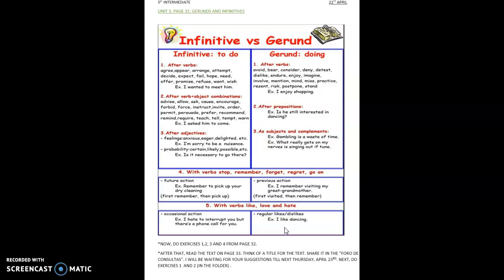Okay, then you go to number 3. You have to complete the sentences with the verbs that you have in brackets. You do number 4. So page 32 complete. And then you go to page 33. There you will find a text, butane. Well, I want you to read the text, and I want you to think of a title, a creative title for that text. Not, of course, butane. You will have to share it in the foro de consultas. Please take part in this activity. Yes, you have time until next Thursday.